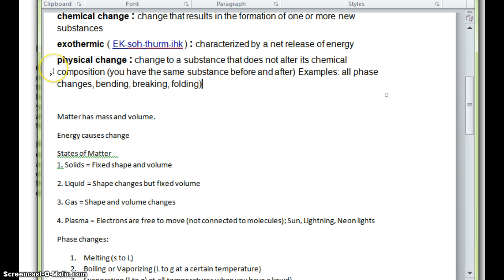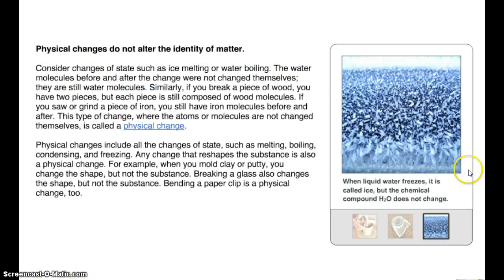So up in our vocabulary words, physical change: change to a substance that does not alter its chemical composition. So in other words, you have the same substance before and after. Examples, all phase changes are physical. Bending, breaking, and folding are also examples of physical changes.